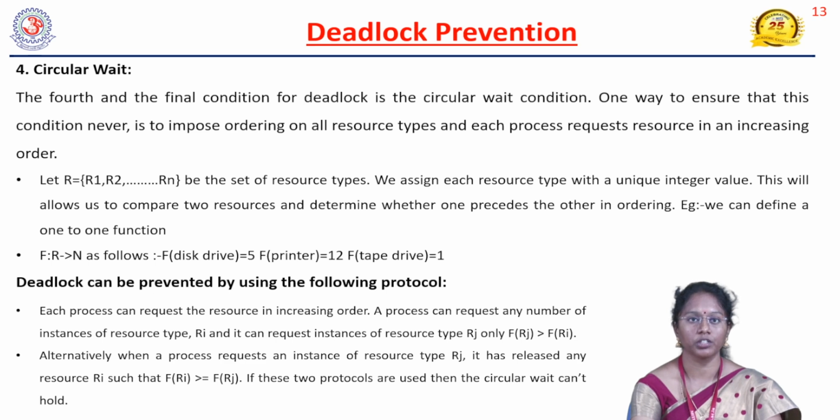That means we should not maintain processes circularly waiting for a particular kind of resource. If P3 is waiting for some kind of resource and it's not getting it, then it has to release the resource. Then automatically P2 will execute, then automatically P1 will execute. This is our deadlock prevention method. That means all the four conditions: mutual exclusion, hold and wait, non-preemption, and circular wait. If all these conditions are eliminated, then we can prevent our system from the occurrence of deadlock.